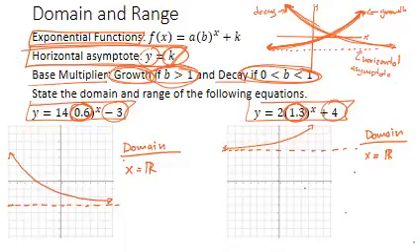However, our range is what we have to pay attention to when it comes to exponential equations. So in this case, our range is where we look vertically. It's our y-axis. It's the y variable that we're looking at. And what I notice is that my graph is always above this horizontal asymptote. And I know my horizontal asymptote is at -3. So I'm going to write my range as y is greater than -3.